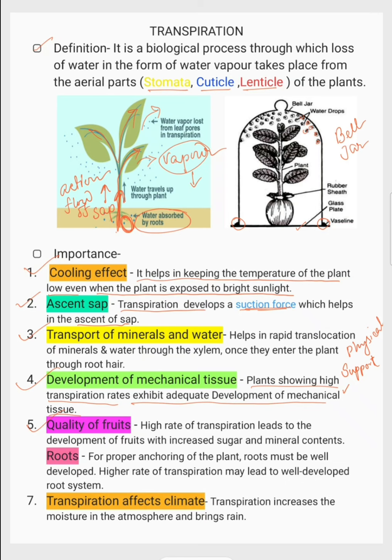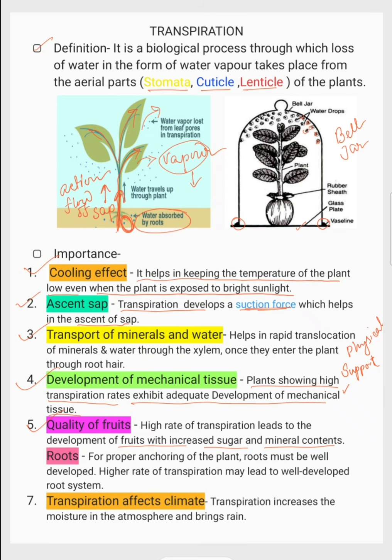Quality of fruits. A high rate of transpiration leads to the development of fruits with increased sugar and mineral content. As more minerals are absorbed, those not used by the plant are stored in the fruits. That's why we prefer fruits, because we all know an apple a day keeps the doctor away. I have just replaced apple with fruits. Fruits are very essential throughout the season.